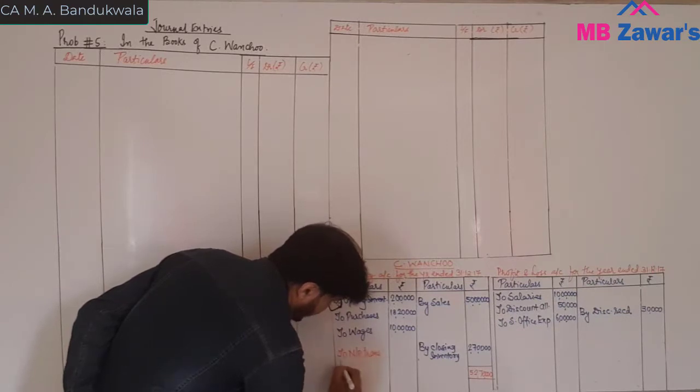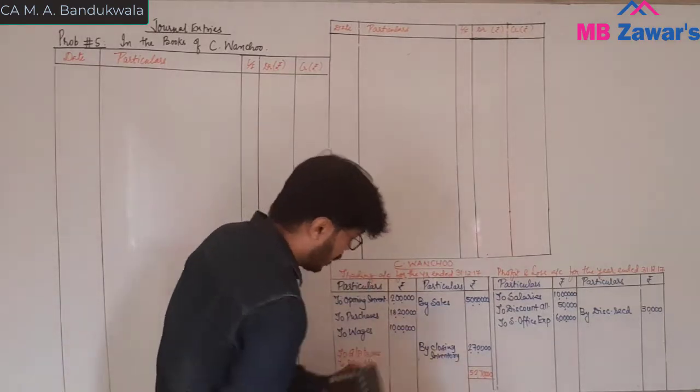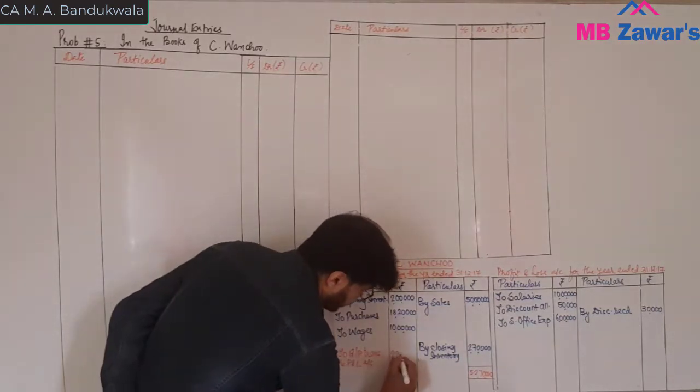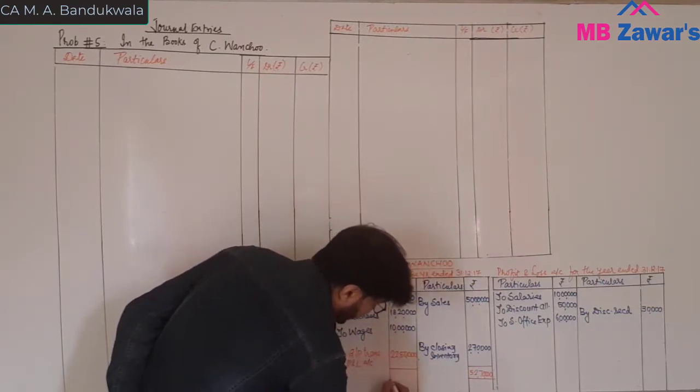So this is net profit transferred to P&L account. Sorry, to gross profit transfer to P&L account. How much you have? Gross profit 22 lakh 50,000, and total is 52 lakh 70,000.